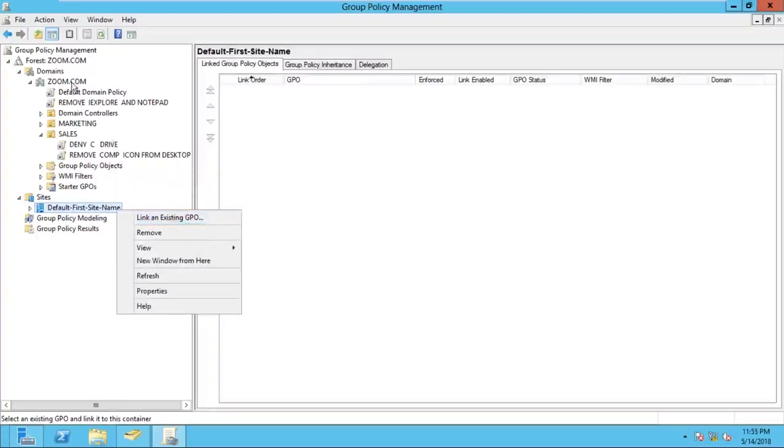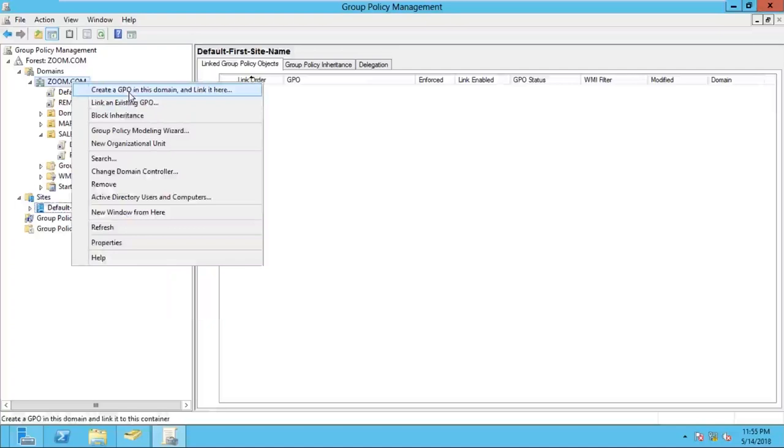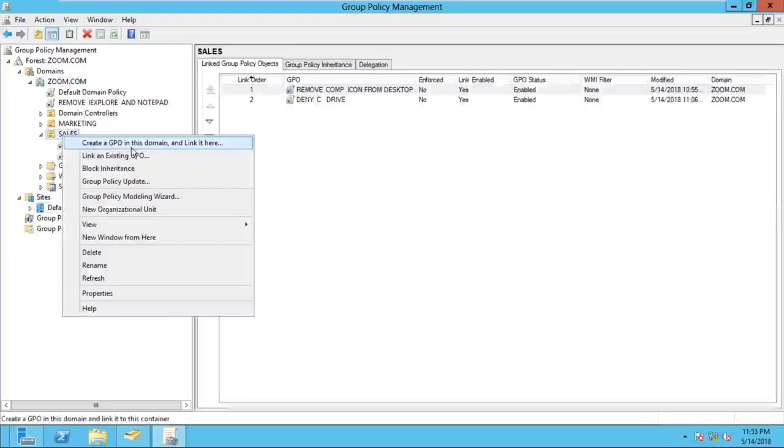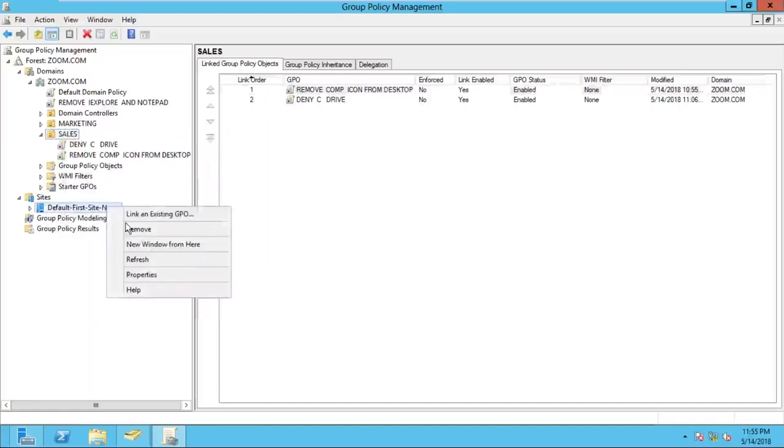If you right-click on the domain name zoom.com, we have the Create a GPO in this domain option. In an OU also, if you right-click, we have Create a GPO in this domain. So it means we can create a new policy on an OU and a domain, but not on sites. On sites, we can only link the policy. We can link an existing policy.